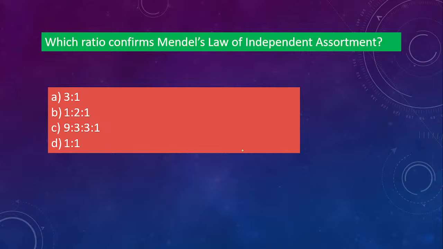Which ratio confirms Mendel's law of independent assortment? Is it 3:1, 1:2:1, 9:3:3:1, या 1:1? What will be the answer? Next question. So here the correct answer is option C. Independent assortment is related to dihybrid cross, so the ratio will be 9:3:3:1. So that's why I'm saying remember the laws, law of segregation, law of independent assortment is important.